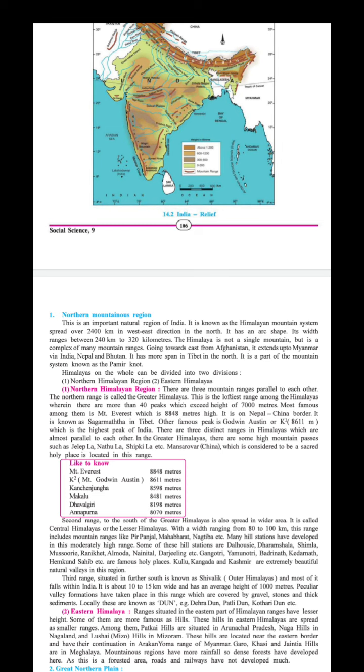Now the next one, the third range, is situated further south and is known as the Shivalik. These are the third ranges जिसको आउटर हिमालयाज भी कहा जाता है. We can call it the Outer Himalaya, and most of it falls within India. It is about 10 to 15 किलोमीटर wide and has an average height of 1000 मीटर.